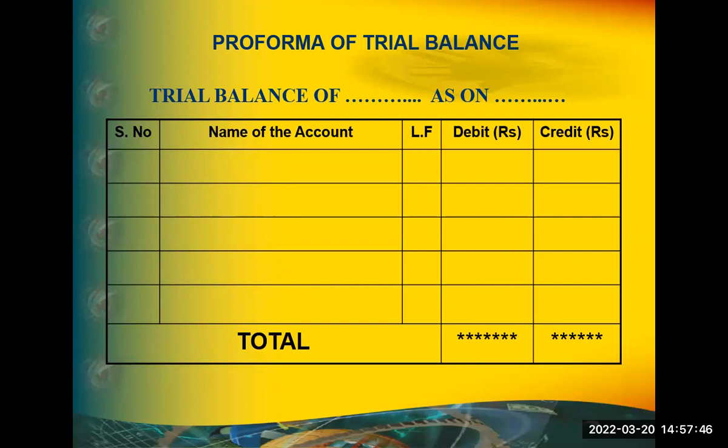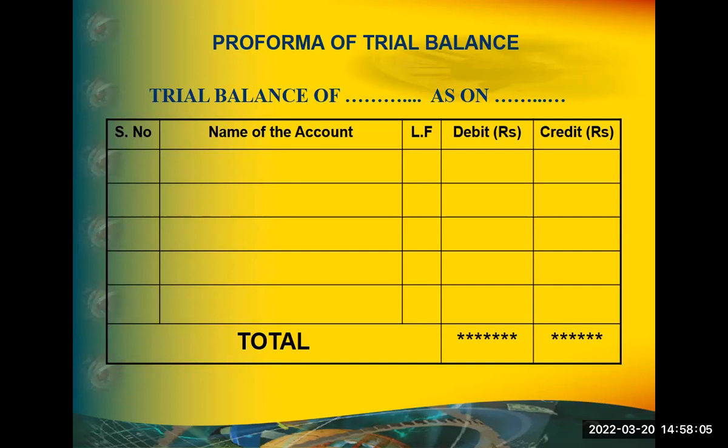But the simple point is, if the trial balance is tallying, if the agreement of debit and credit is there, that does not convey that everything is correct. Even though debit and credit agree, there may be a chance of error of principle. We call it error of principle.